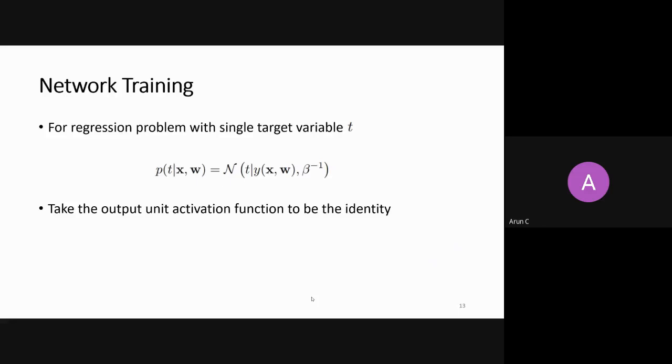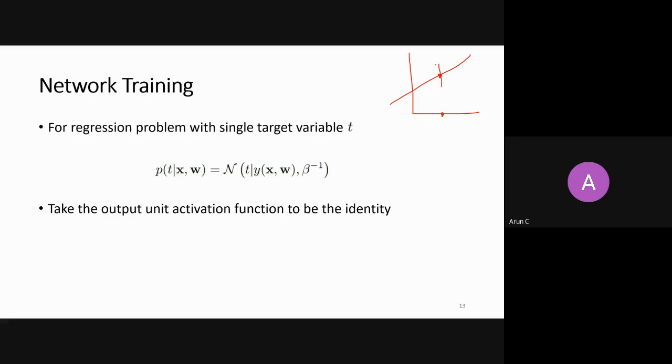Then I said that if I map the same regression problem in terms of a neural network, if you remember what we had done there, we were trying to maximize the log likelihood function. In linear regression, the assumption was that this was our line, and for every x we were trying to predict the y, which is nothing but w transpose x, and we took it as a mean.